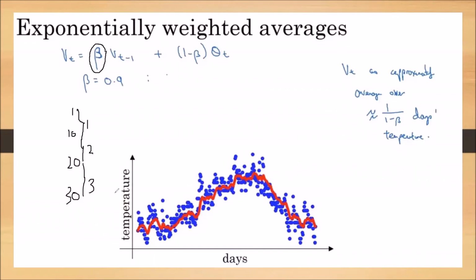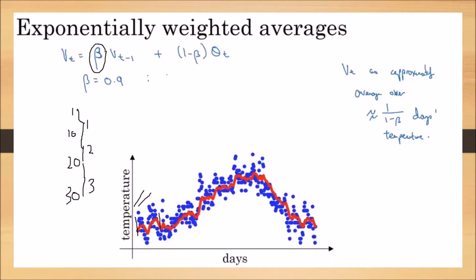By calculating the 10-day average temperature, if we plot a graph, that is this red color graph. You can observe here, this red color graph is the exponentially weighted average or moving average we have drawn by considering beta equal to 0.9. The changes in this red color graph are the changes that are happening for the 10 days. For every 10 days, whatever changes you are seeing are represented here.